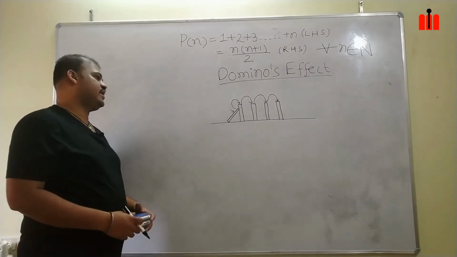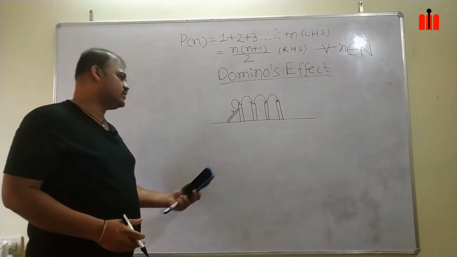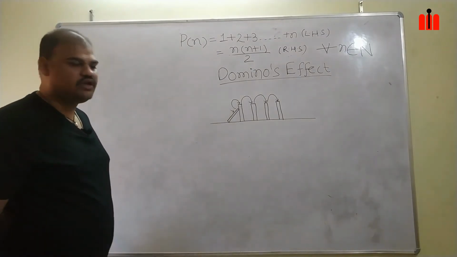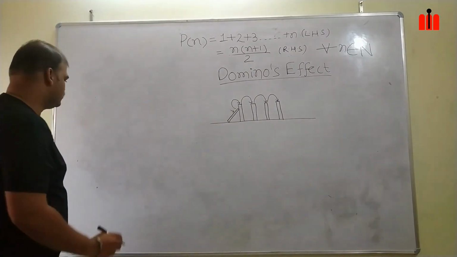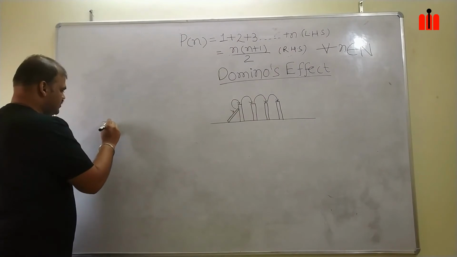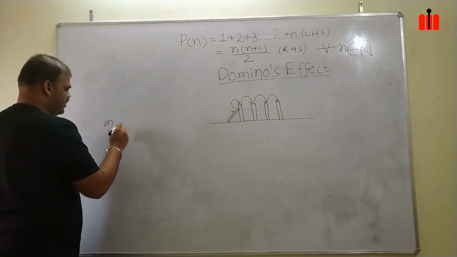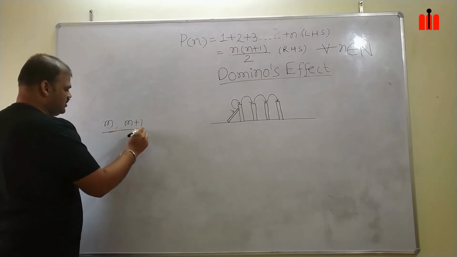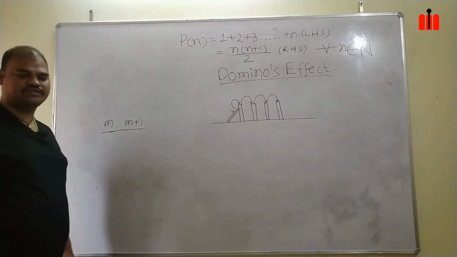Okay, how is it connected to our principle of mathematical induction? We had used the term m plus 1. What are these terms in the principle of mathematical induction?